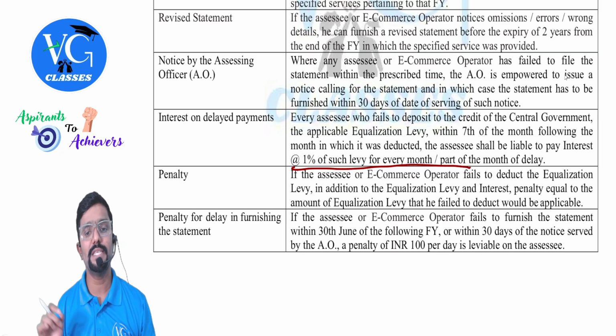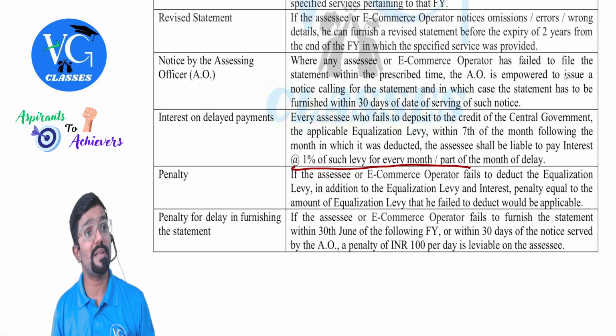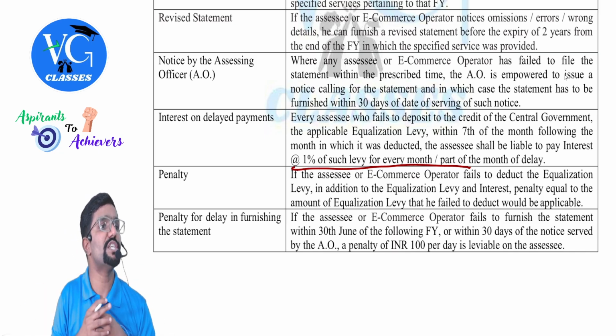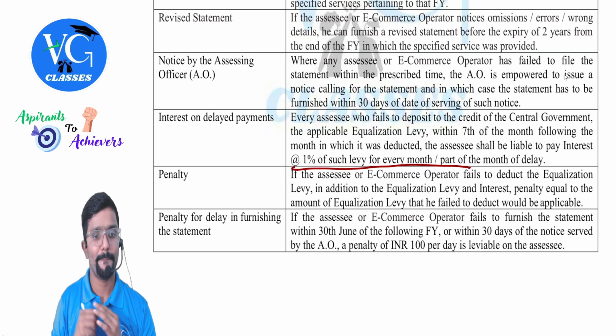Penalty. If the assessee or e-commerce operator fails to deduct the equalization levy, in addition to the equalization levy and interest, a penalty equal to the amount of equalization levy that he failed to deduct would be applicable. So can they charge penalty also? Yes. How much, sir? Maximum the amount of equalization levy. How much is that? 60,000 in my example.